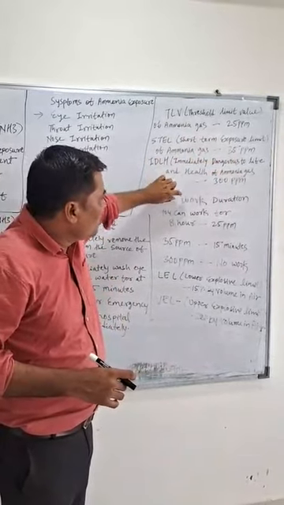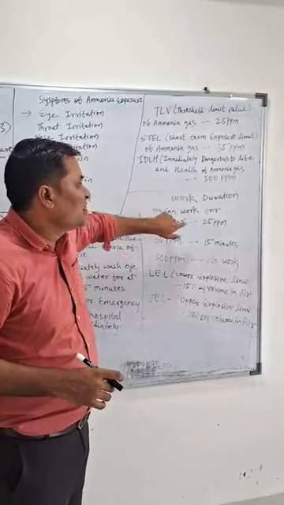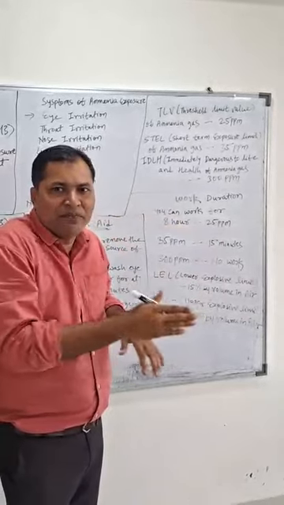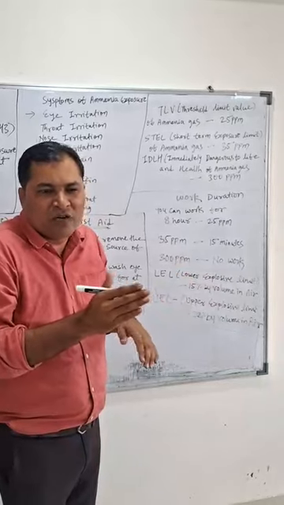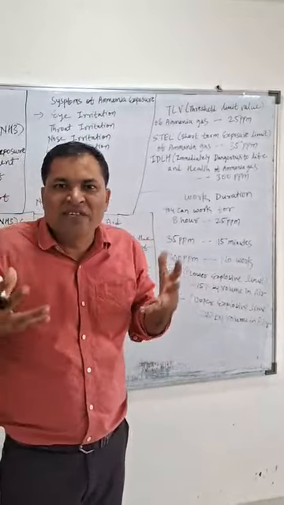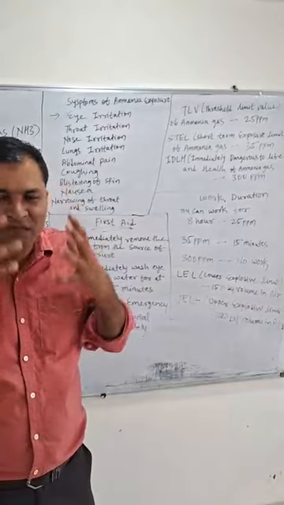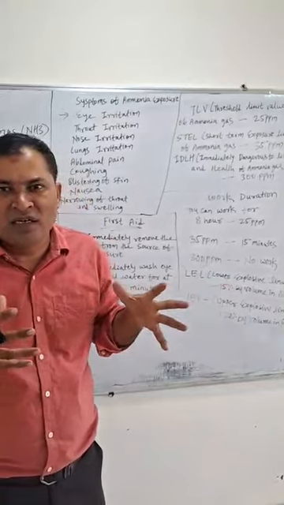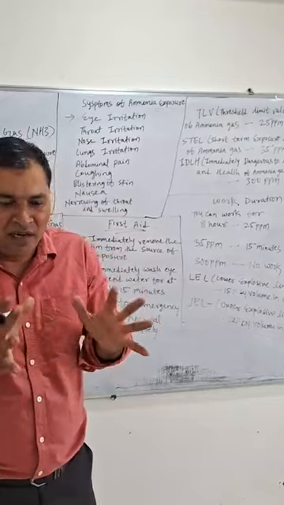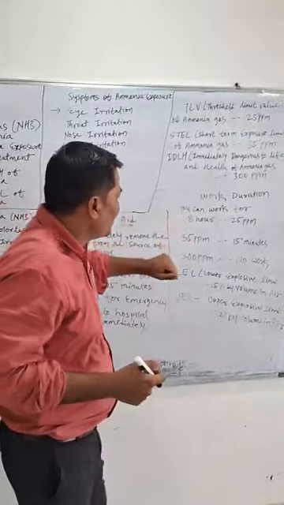We'll also discuss the work duration. You can work for more than 8 hours if the ppm level of ammonia is less than 20 to 25 ppm. If it is less than 20 to 25 ppm, you can work for a day of 8 hours with proper PPE and proper safety precautions. You have to wear the BSX, put on the oxygen mask, and work with proper PPE: helmet, gloves, goggles, and other safety equipment. With proper PPE you can work for 8 hours.